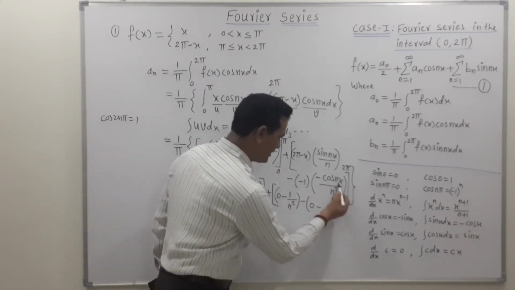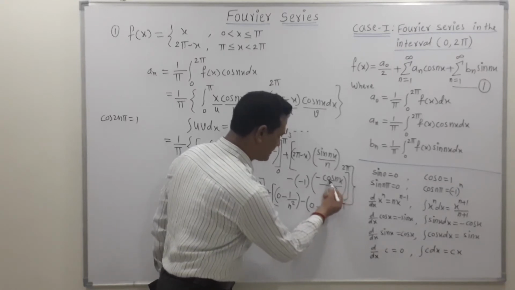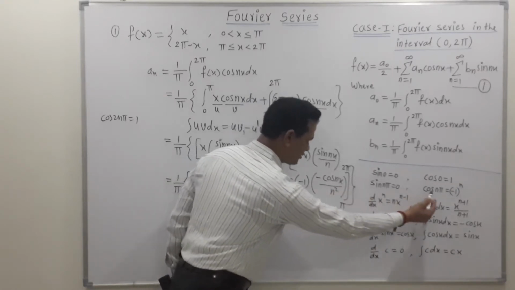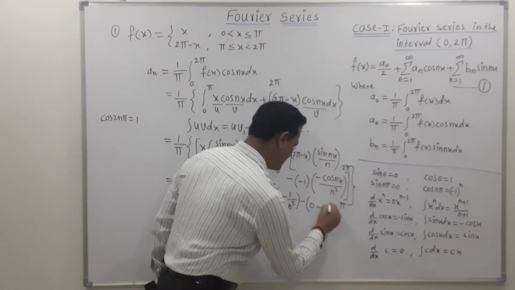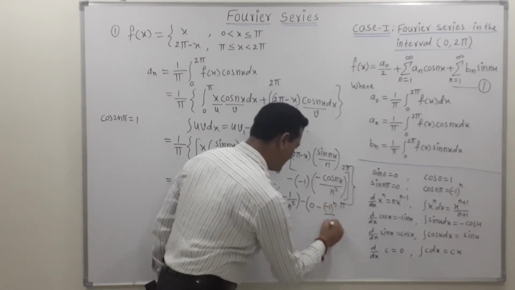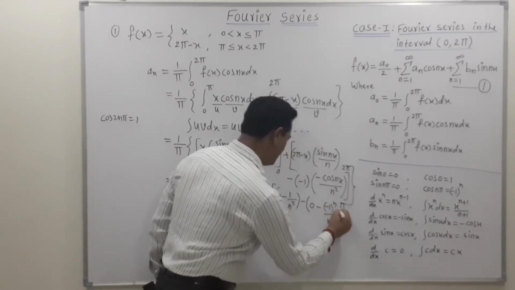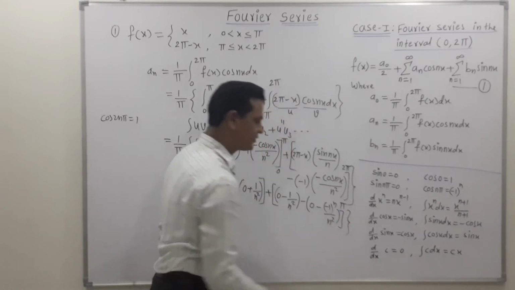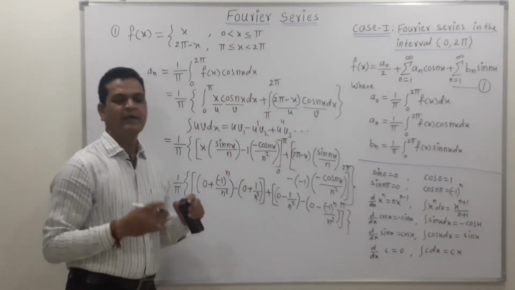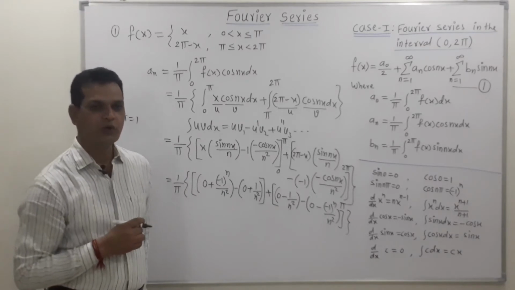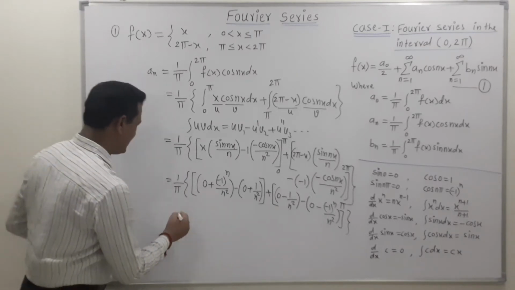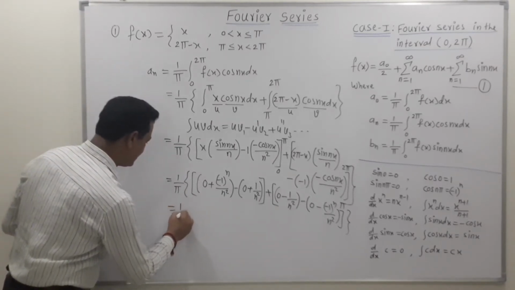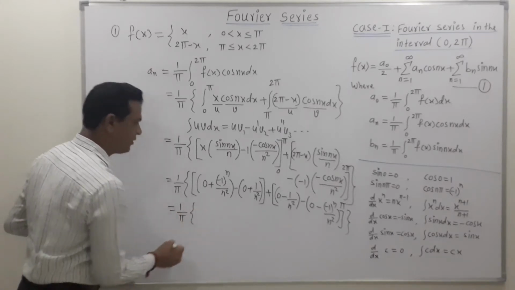If we put the value of x is equal to pi, then we get this as cos of n pi, and cos of n pi is minus 1 raised to n upon this n square as it is. So now this bracket will get over and this will also get over. So in this way we can easily put the value of upper limit and lower limit for this function. Now friends, next step is to simplify this, so we get this as 1 upon pi.